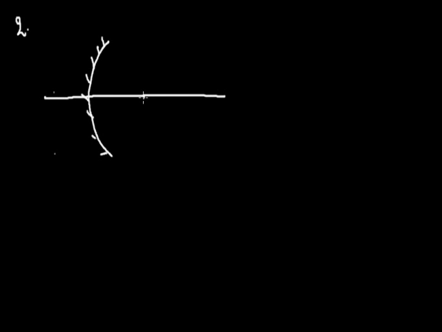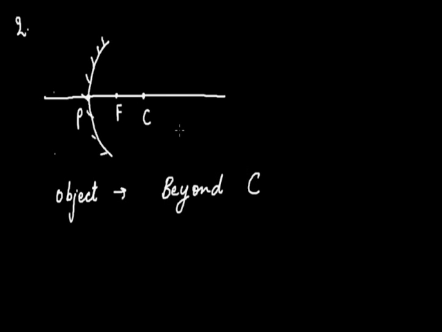This is the principal axis, this is your center of curvature, this is the pole, and this point is focus. Now, the object position is beyond C, as it is not at infinity and not at C, but in between these two locations. This is the object, say AB.